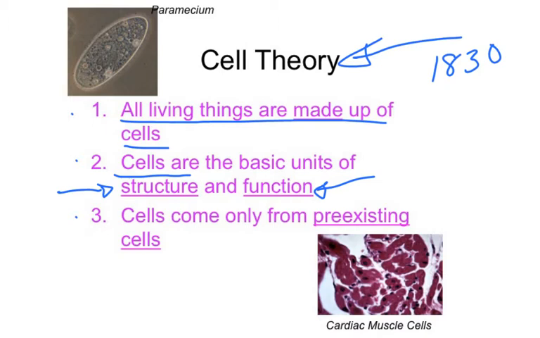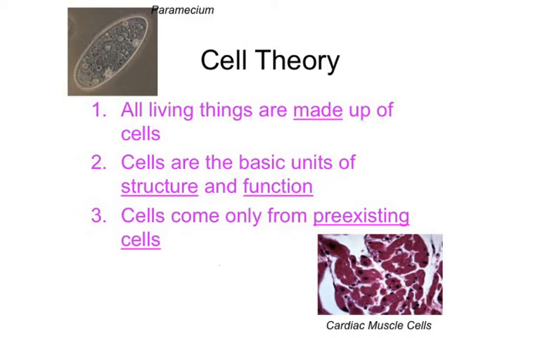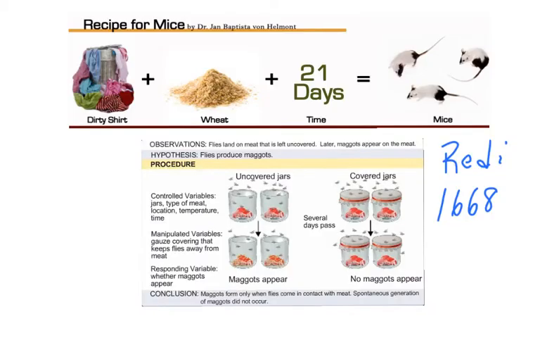And this is the big surprise one, that all cells come only from pre-existing cells. So you have to have a founder cell in order to have any future cells. So this idea that cells come from pre-existing cells was a scientist named Redi. And so there were these interesting concepts in the 1500s and 1600s about how things would originate. So one of the thoughts was that mice, pictured here, yes, these are mice, were created by a combination